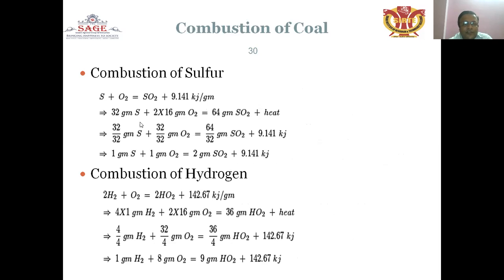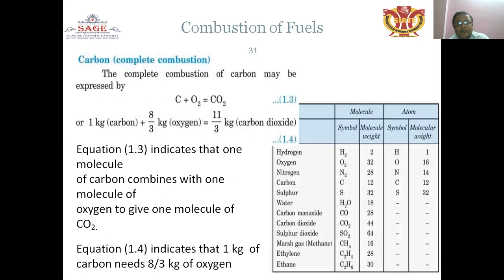Combustion of sulfur: S plus oxygen is equal to SO2 plus 9.141 kilojoule per gram. Combustion of hydrogen: two atoms of hydrogen plus oxygen makes two particles of water, plus 142.67 kilojoule per gram. That makes the combustion of hydrogen. If the hydrogen particle does not fully react with the oxygen particle, that is incomplete combustion of hydrogen.